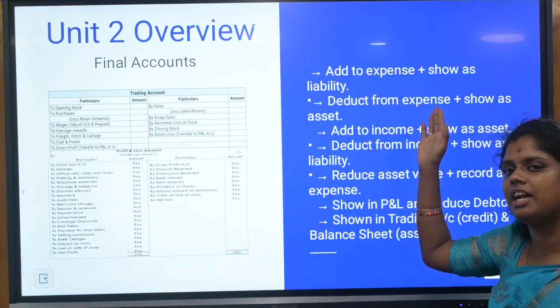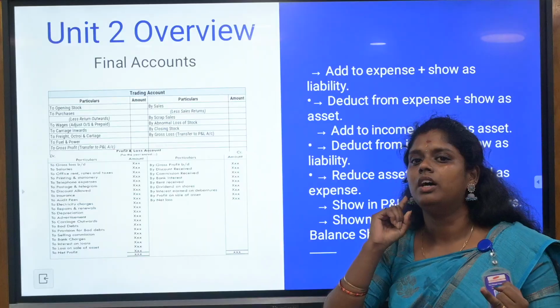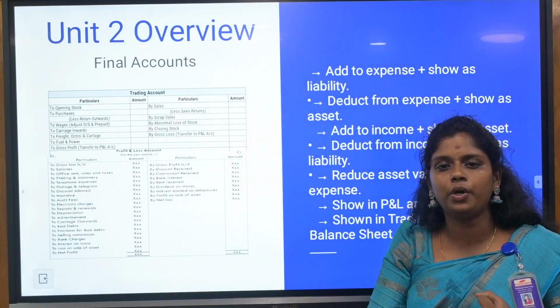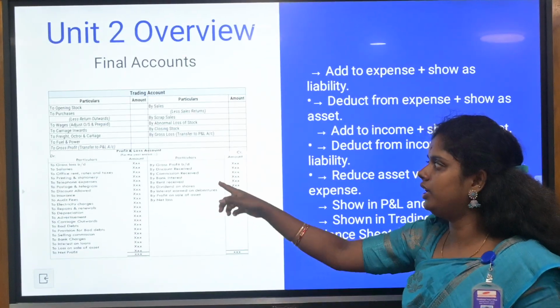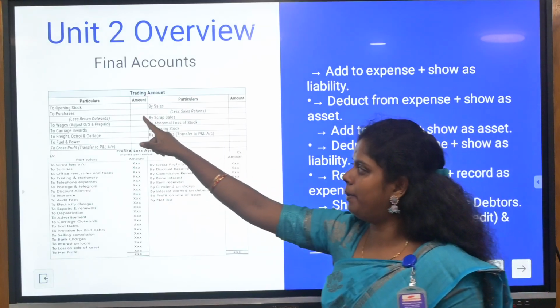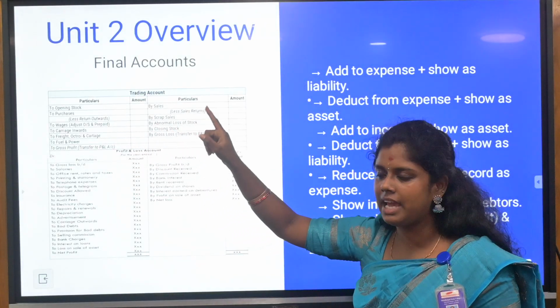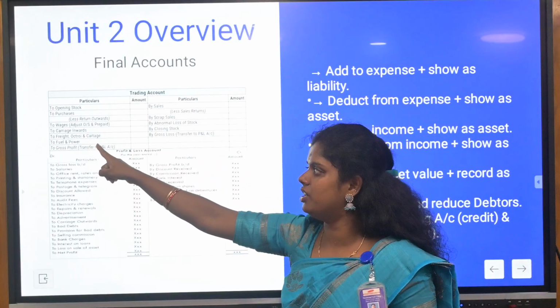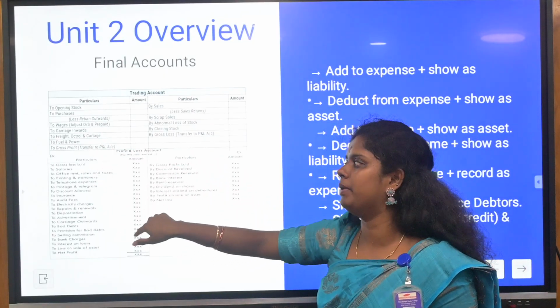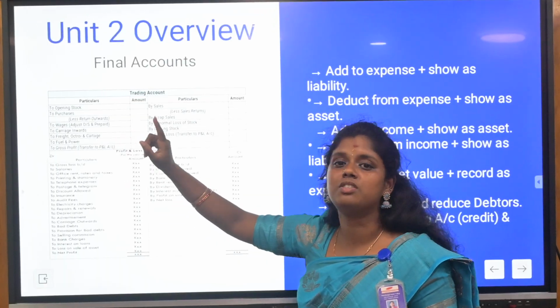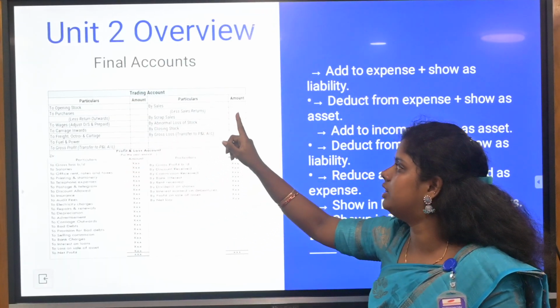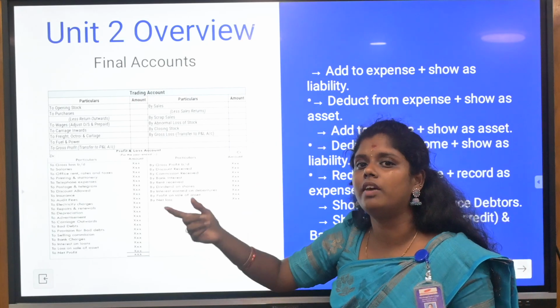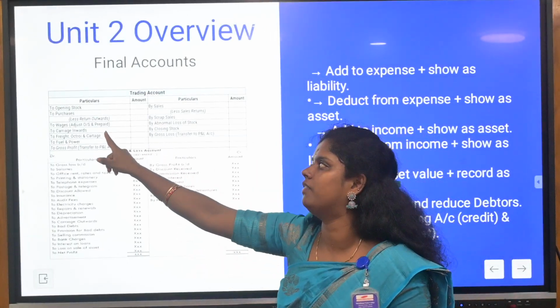Here you will have the overview of unit 2. I have given the adjustment entries like prepaid, advance payment, accrued incomes and outstanding and all. You can see the format: opening stock, purchases, sales, and closing stock will be given in the particular trading account, and carriage inward and carriage outward will be coming here. Returns inward, which is sales return, will be given on the credit side, and returns outward, which is purchase return, has to be given on the debit side.